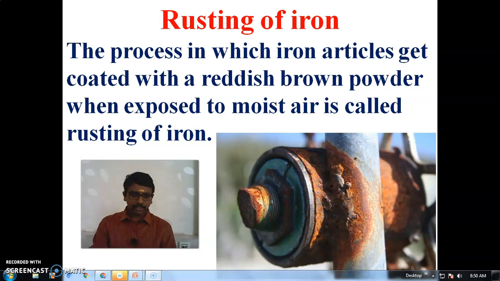You can see some gates that are not coated with paint or oil. After a few days, a reddish brown coating forms. What is that reddish brown coating? Yes, it's rust.